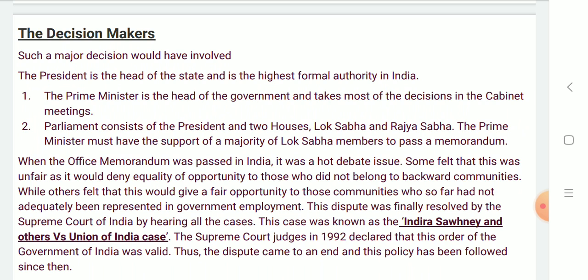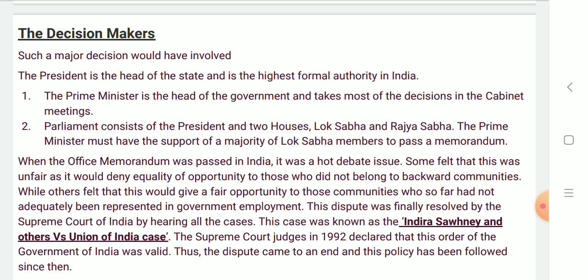Such a major decision could have involved the President, who is the head of the state and the highest formal authority in India. The Prime Minister, the head of the government, takes most of the decisions in the cabinet meetings. Parliament, consisting of President and the two houses, Lok Sabha and Rajya Sabha. The Prime Minister must have the support of a majority of Lok Sabha members to pass a memorandum.